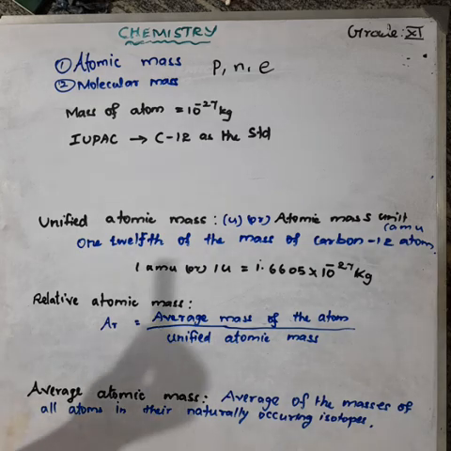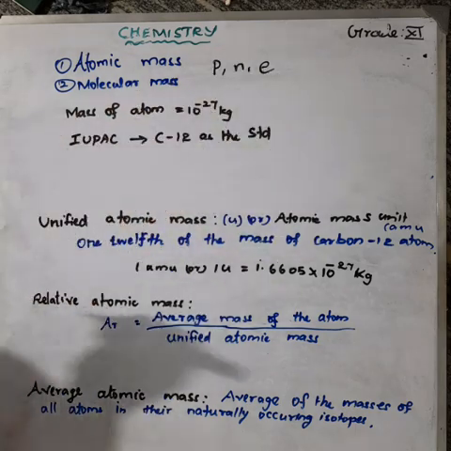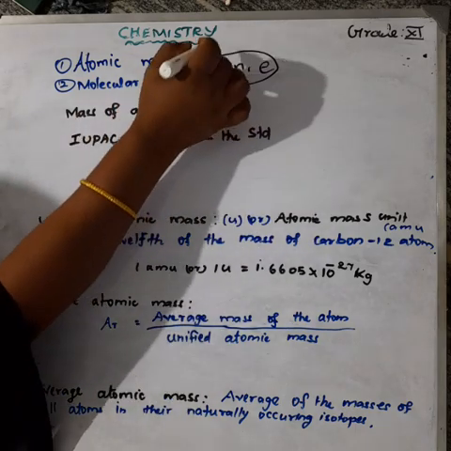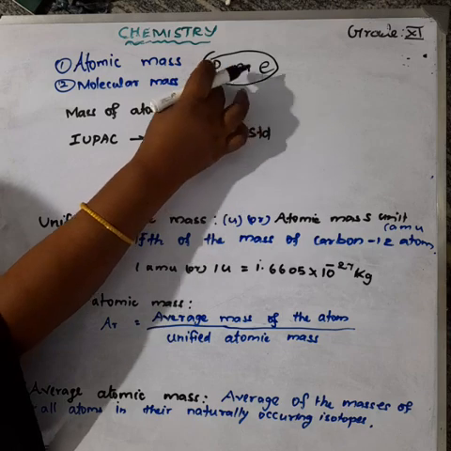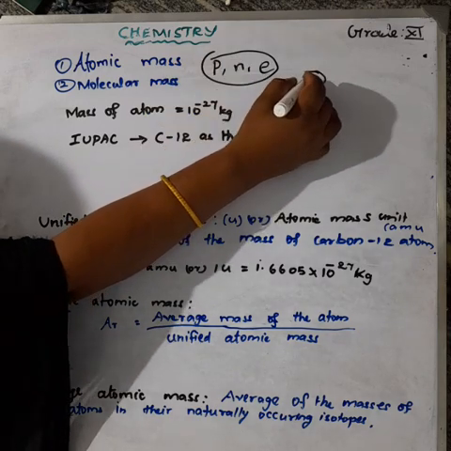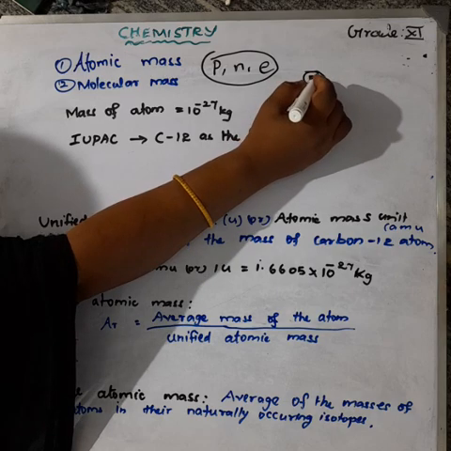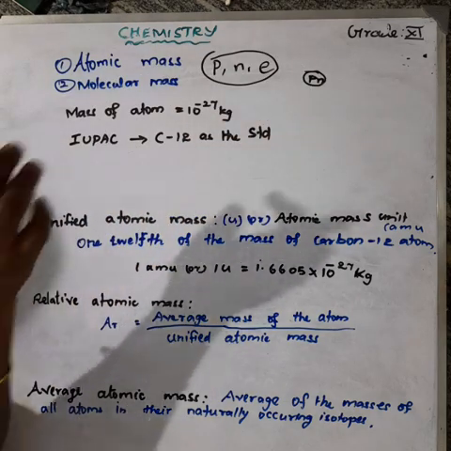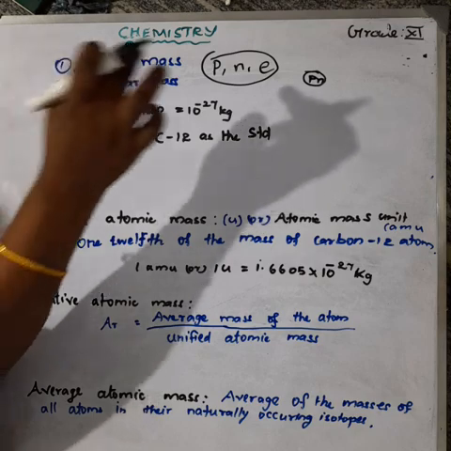The mass of an atom is determined only by the mass of the proton and neutron.